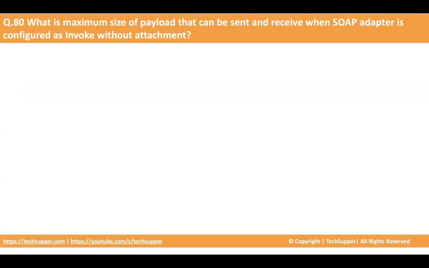The next question is, what is the maximum size of payload that can be sent and received when SOAP adapter is configured as invoke without attachment? Here the key clause is without attachment. Let's look at the options: 20 MB, 10 MB, 1 GB, and 50 MB. Again, the answer is the same, 50 MB. So you can send 50 MB of payload in the outgoing call, and you can receive only 50 MB of response at a time. These limits were increased a couple of months back. Earlier it was 10 MB.